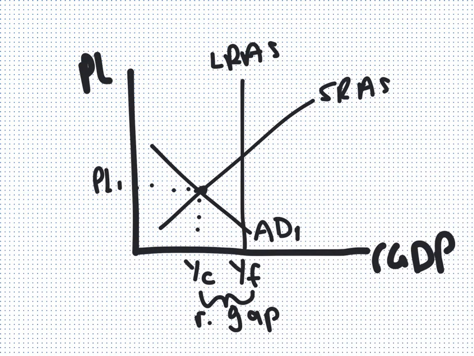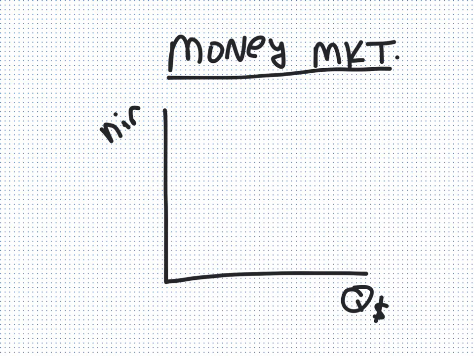So if we start with our AS-AD diagram, we've drawn this before. Here it shows the recessionary gap. We currently have a current output, YC, at AD and SRAS, and that is below our potential output, our full employment output. So we have a recessionary gap as the difference in GDP between current output and potential.